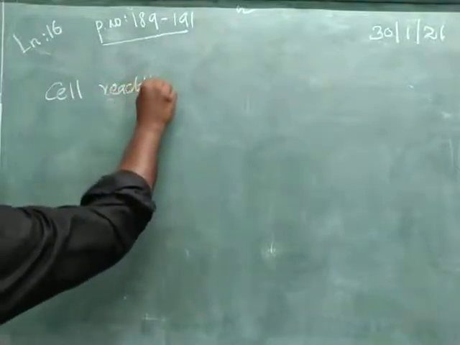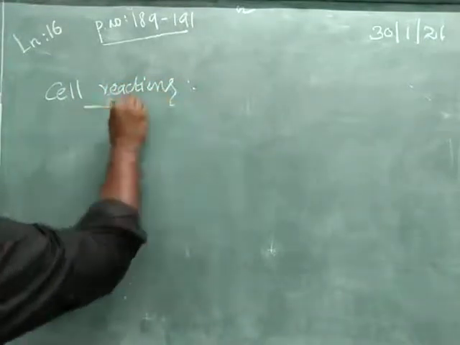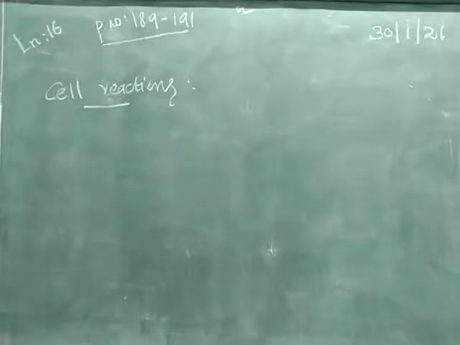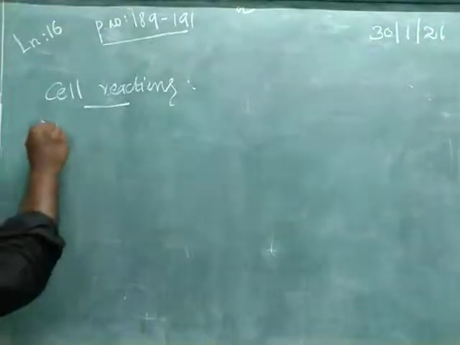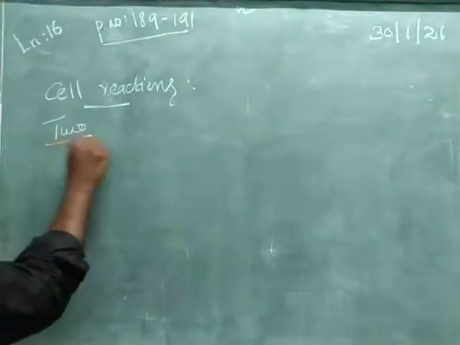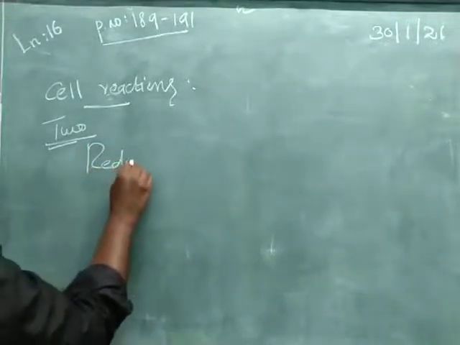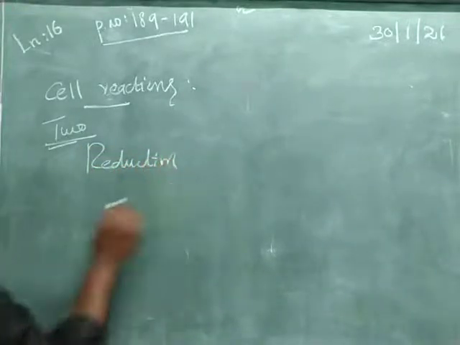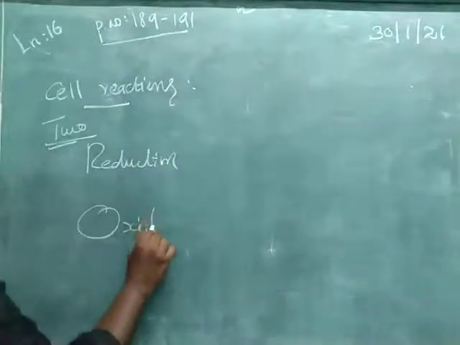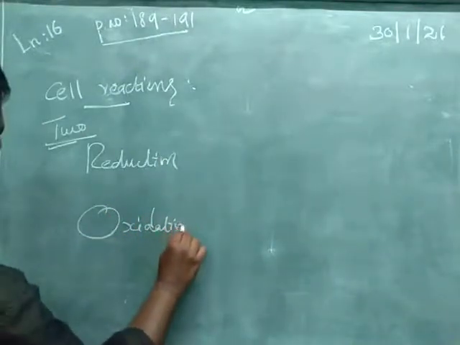What is meant by cell reactions? An electrochemical cell involves two reactions simultaneously. How many types of reactions? Two. One is reduction, another one is oxidation.